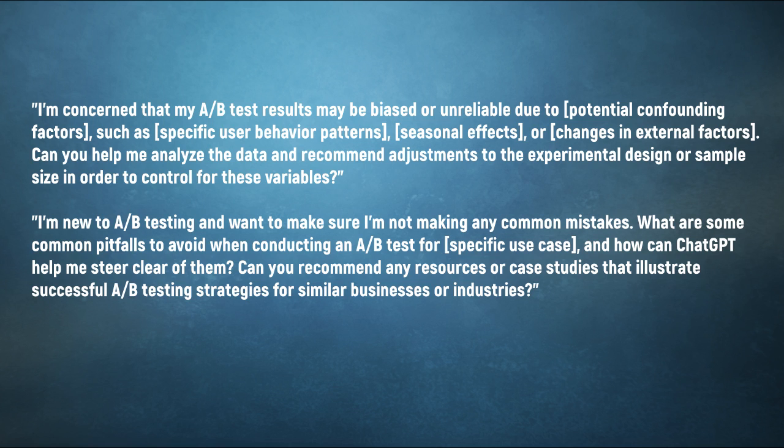I'm concerned that my A/B test results may be biased or unreliable due to potential confounding factors, such as specific user behavior patterns, seasonal effects, or changes in external factors. Can you help me analyze the data and recommend adjustments to the experimental design or sample size in order to control for these variables? I'm new to A/B testing and want to make sure I'm not making any common mistakes.